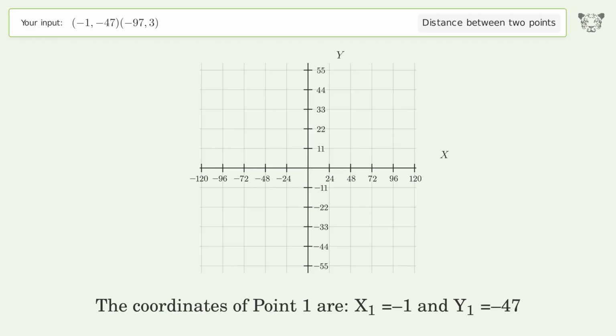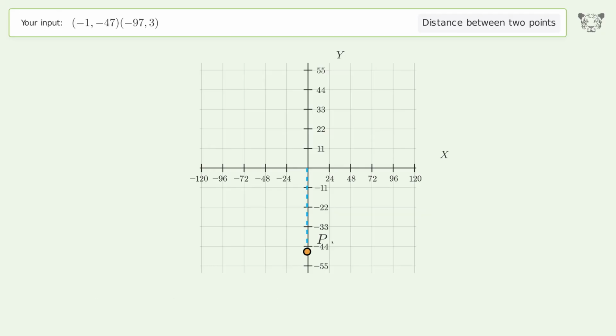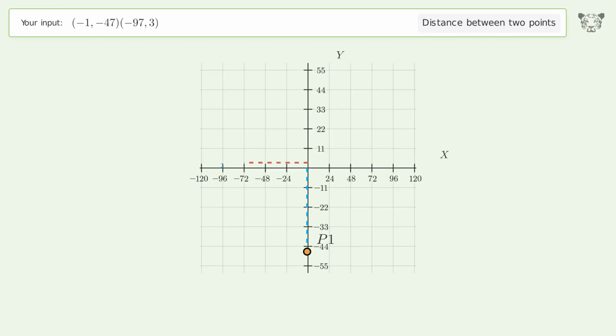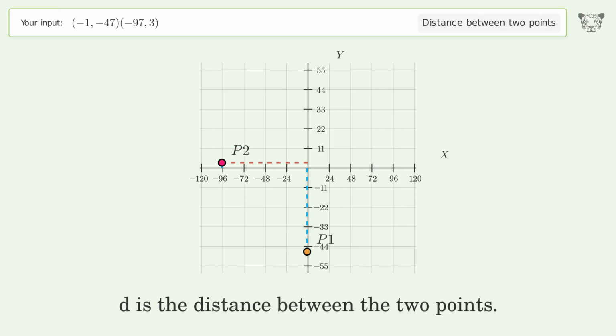The coordinates of point 1 are x1 equals -1 and y1 equals -47. The coordinates of point 2 are x2 equals -97 and y2 equals 3. D is the distance between the 2 points.